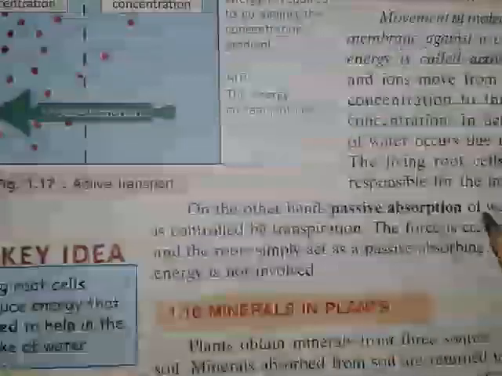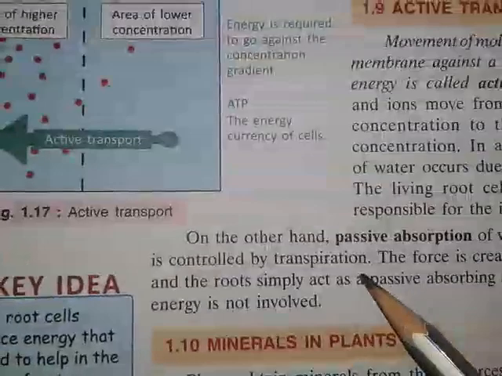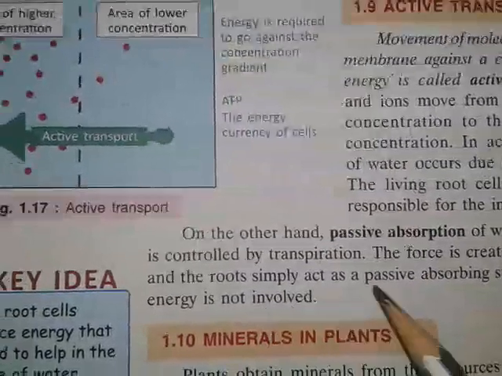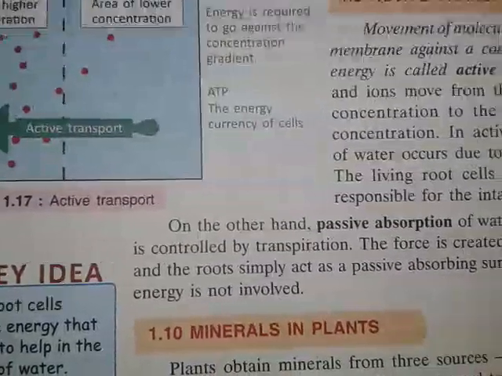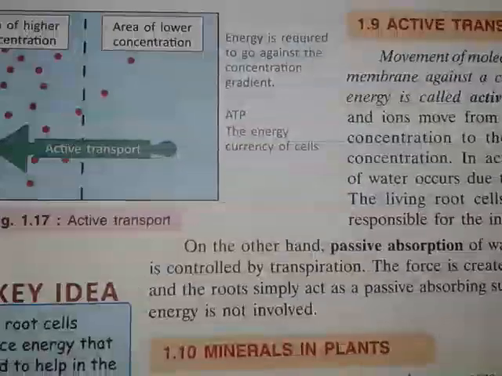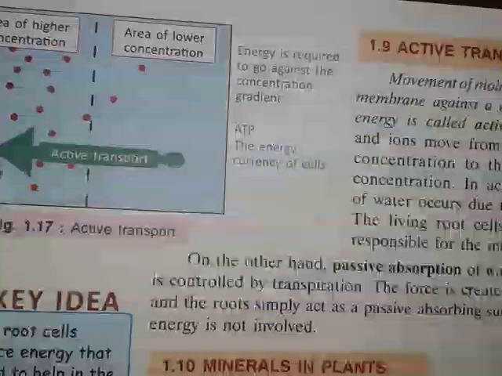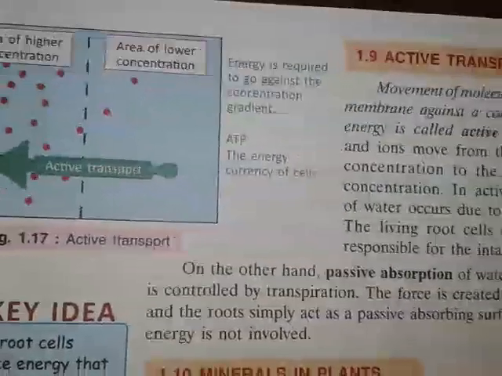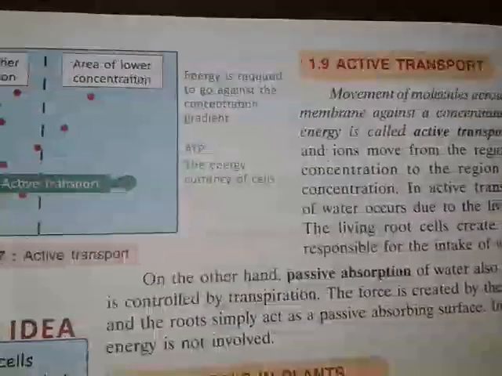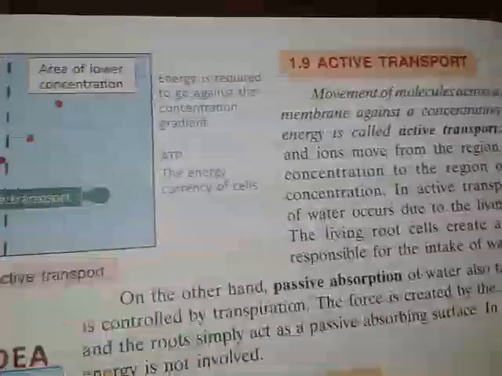Okay, on the other hand, passive absorption of water also takes place, which is controlled by transpiration. The force is created by transpiration, and roots simply act as a passive absorbing surface. In passive transport, energy is not involved. So in case of passive absorption, no energy is involved, but in case of active absorption, energy is required. So energy is required to go against the concentration gradient. Which concentration gradient? That means the movement from lower concentration to the higher concentration.